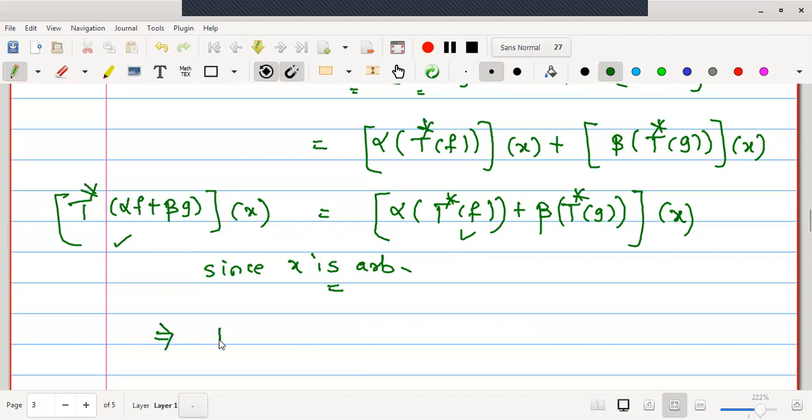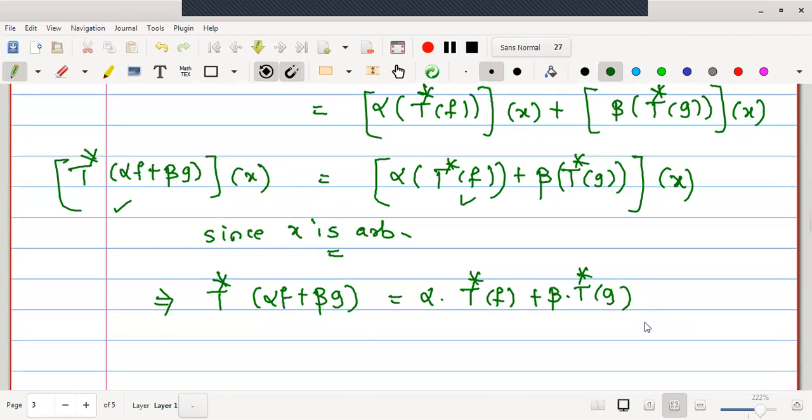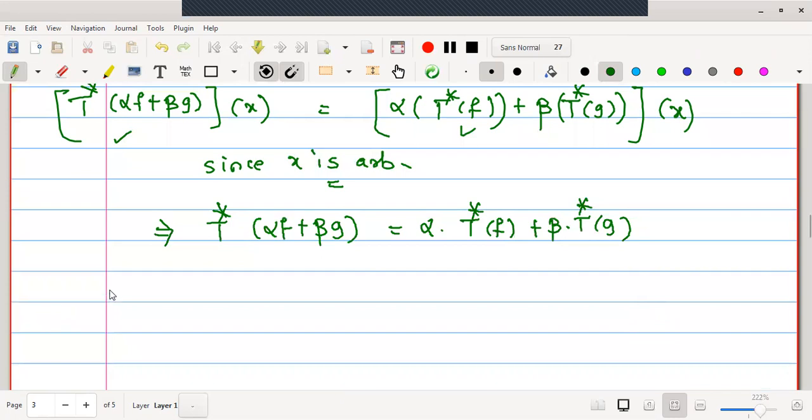Equating the functionals, we got T star of alpha f plus beta g equal to alpha T star f plus beta T star g. Hence, this is the proof of linearity of the conjugate operator. Next, we will go for proving continuity of the conjugate operator.